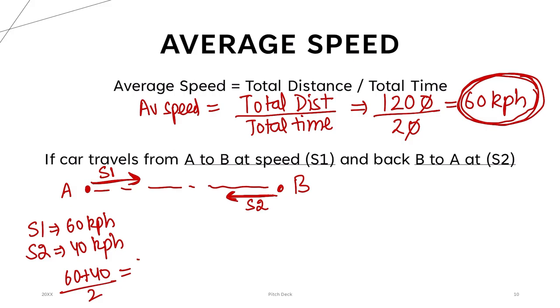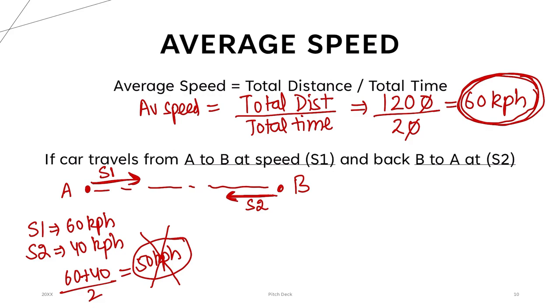This means they are calculating the mean. So they will get 50 kilometers per hour and they will mark 50 kilometers per hour. This is not right. We will see why, but this is not how you calculate the average speed, right? Now, how do you calculate the average speed?